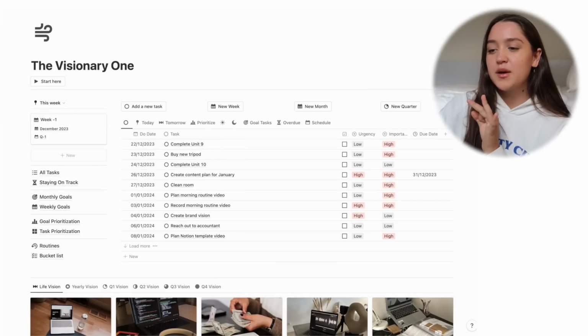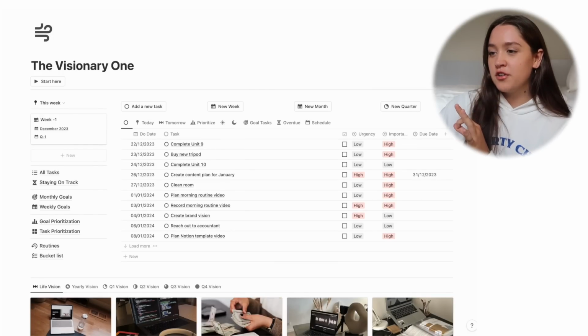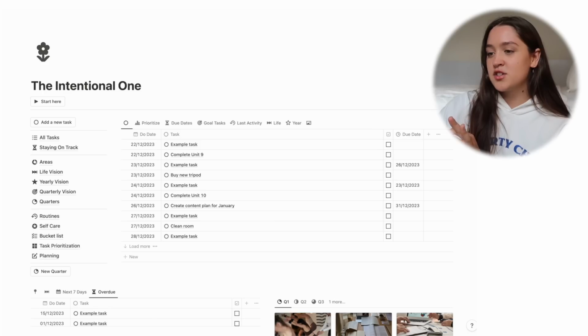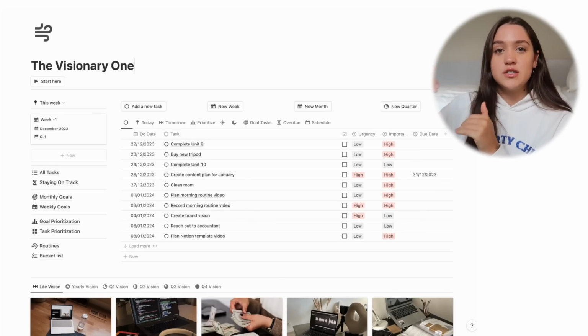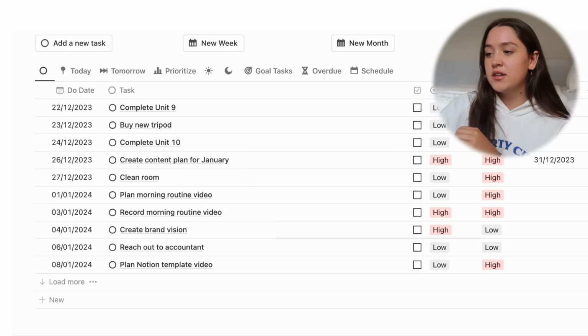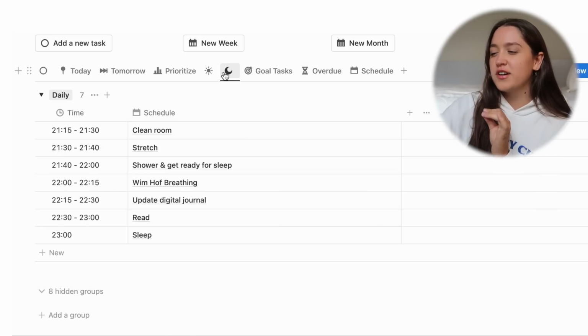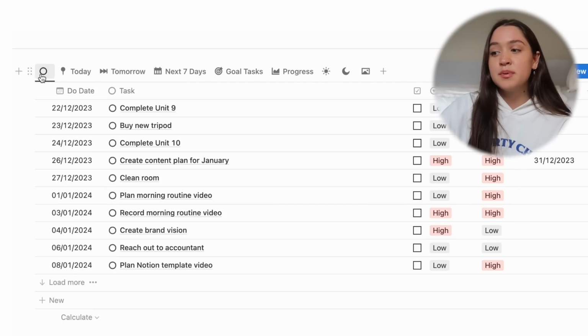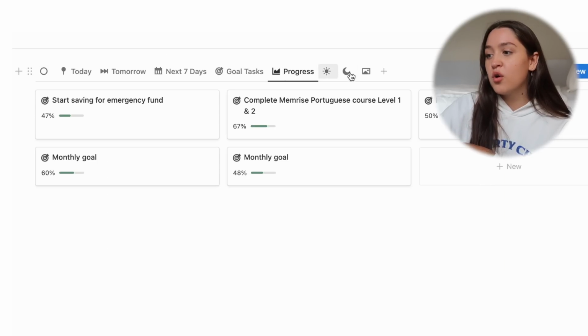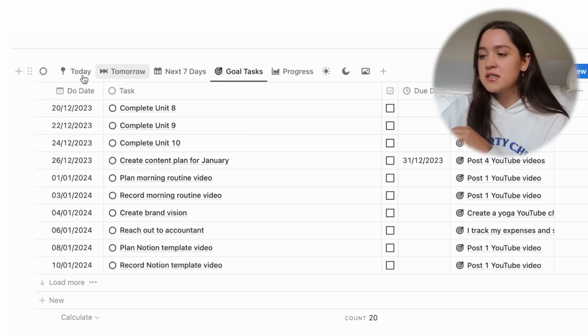Okay, let's start with a very quick brief overview of the 3 pages. This is the visionary one, this is the disciplined one, and this is the intentional one. Design wise, they look very similar, but the views and the databases are different on all of them. So for example, in the visionary one, we have our routines front and center, and we have our tasks that are overdue and tasks that are not scheduled. Whereas in the disciplined one, you can see the progress of your goals. There's a little bucket list. You can see the tasks of your goals. So the design of them might look quite similar, but this is because I wanted to keep it as basic as possible. I'm just giving you the system, the databases, and all the templates within each database.